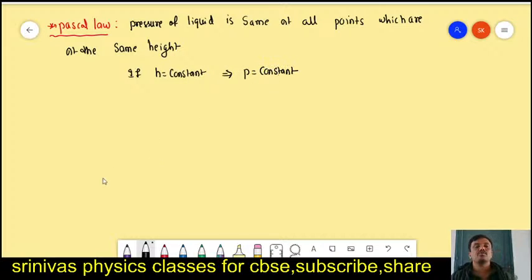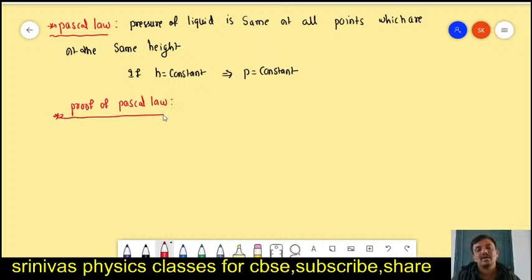Okay, the proof I am going to explain. The proof of Pascal law. I have to show that pressure of the liquid is the same at all points if those points are at the same height. Okay, it is a very easy proof. You listen here. It depends upon the trigonometry formulas. Can anyone write the formula for sine theta, cos theta?